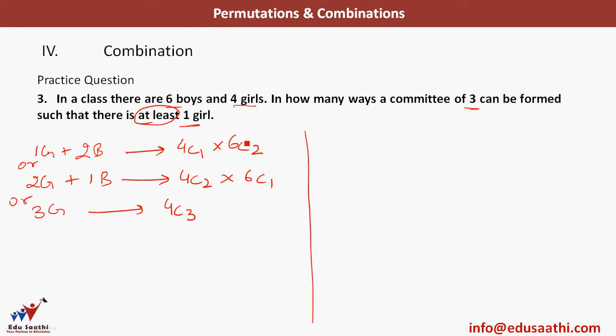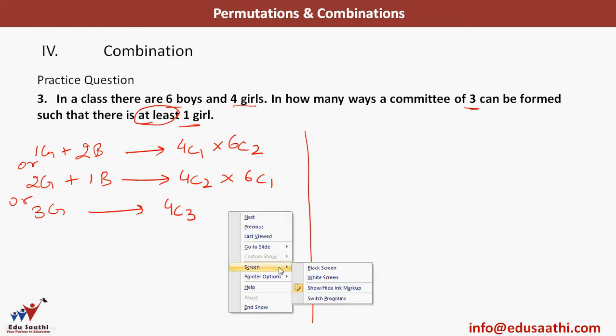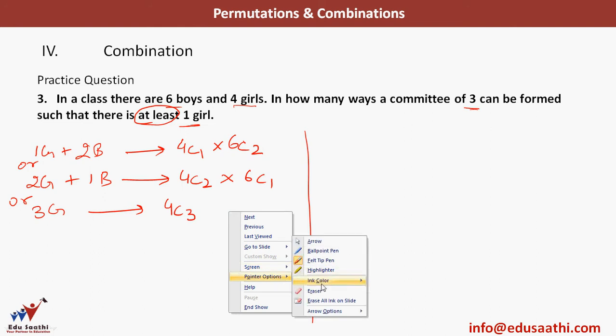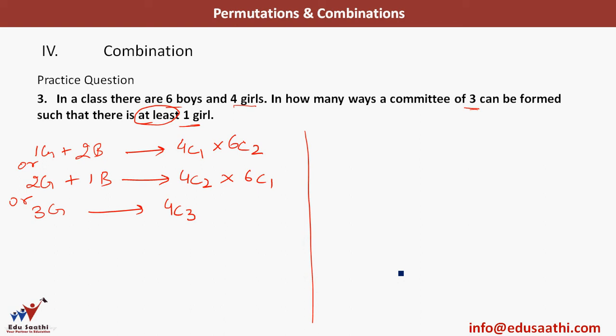Now why are we writing C here? You need to pay attention. Why is this C here? We have C because either I'll select the girl first and then the boy, or the boy first and then the girl. In either case I will have the same set, so it does not make a difference whether I call the girl first or the boy first. Or in this case, if I have 2 girls, it does not matter which girl I am calling up on stage or selecting first.